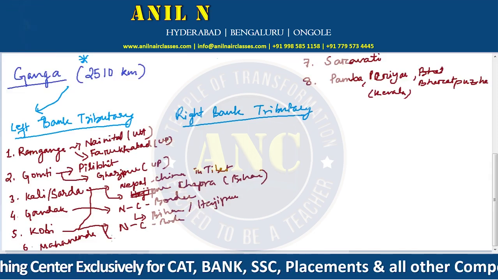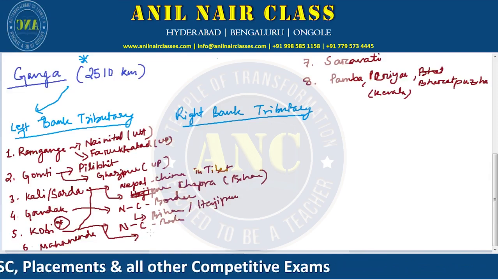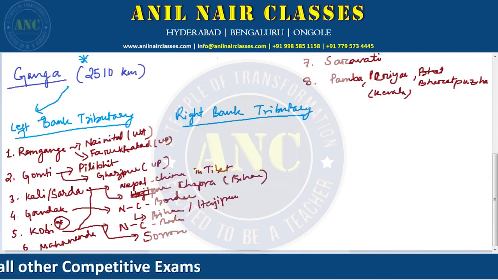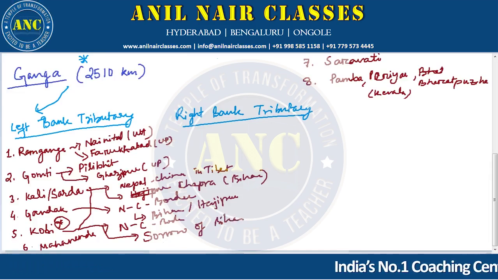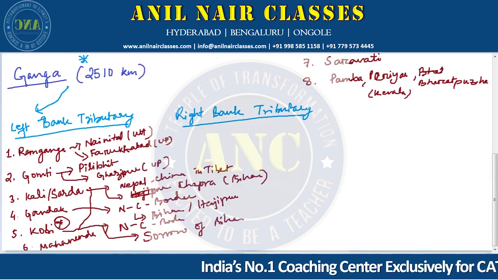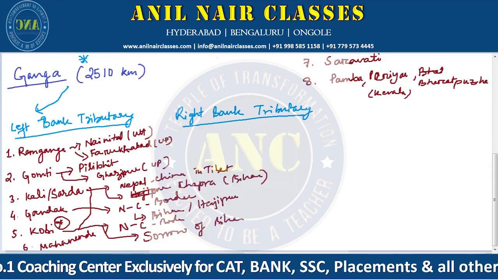Out of all, Kosi is important because it is called the sorrow of Bihar. There are three terms used: sorrow of Bihar, sorrow of Bengal, and sorrow of China. Sorrow of Bihar is the Kosi river.